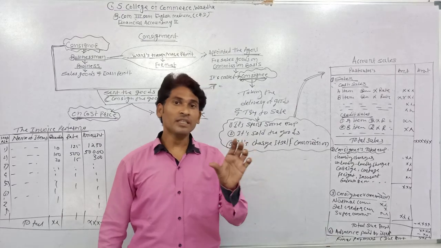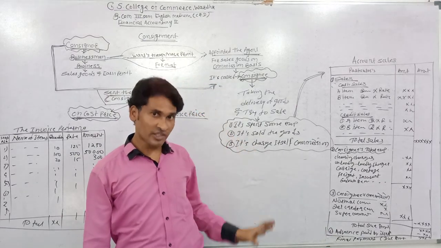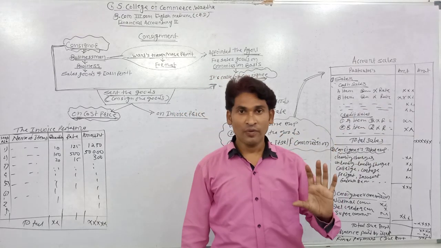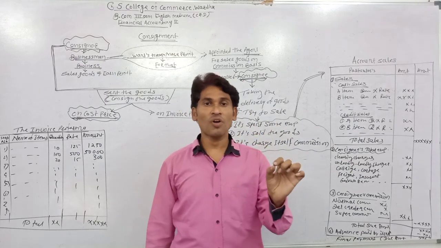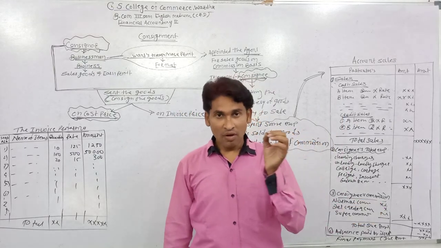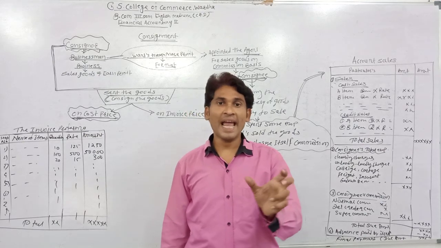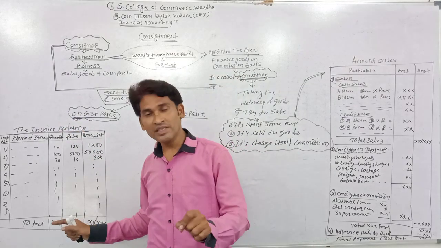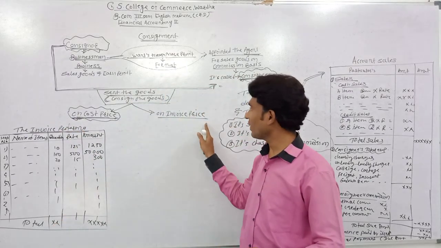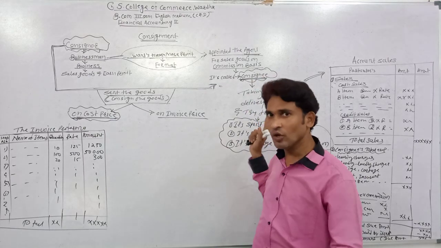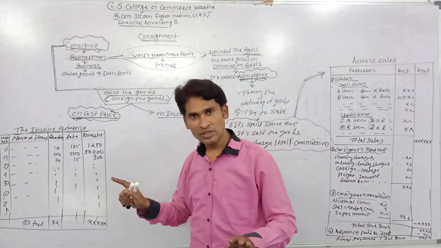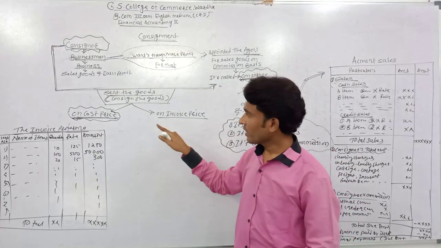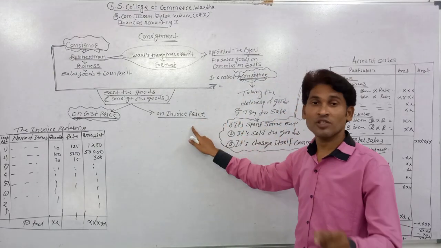In short, in this chapter the meaning of invoice price is the increased price of goods when the consignor sends goods to the consignee at cost price plus some profit, and this price is shown in the invoice proforma. It means when the consignor sends the goods at invoice price, the consignee doesn't know the original cost price of goods. As per the consignee, the invoice price is the cost price of goods.